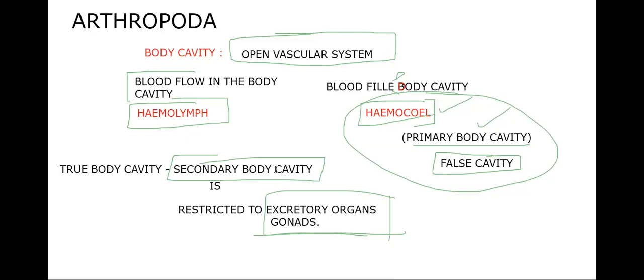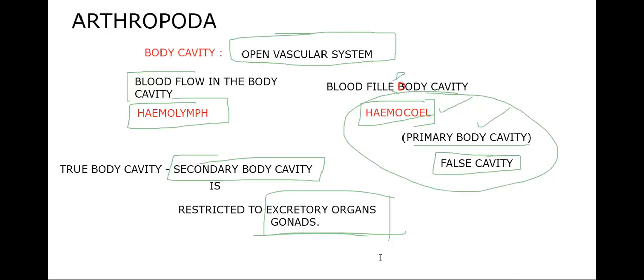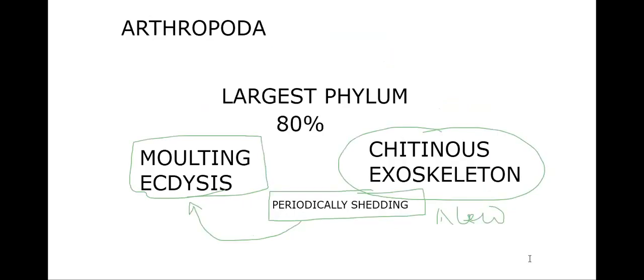So where do you see the so-called secondary body cavity, which is the true coelom? That secondary body cavity is restricted to the excretory organs and gonads. Okay, then largest phylum. 80% of the known animal species belong to phylum Arthropoda only. Two-thirds of the animal kingdom belongs to phylum Arthropoda. That's why we call it the largest phylum.